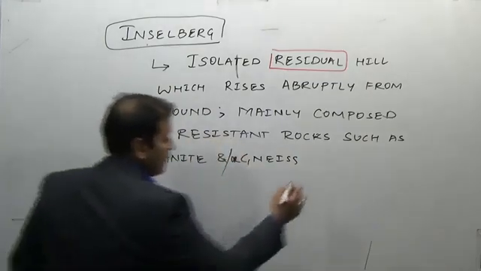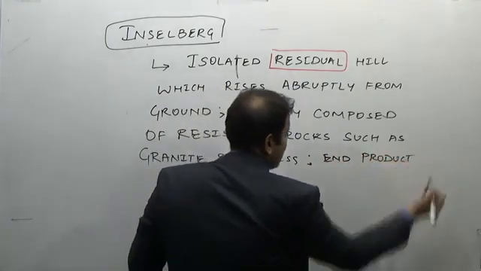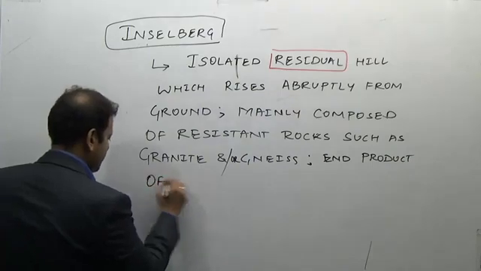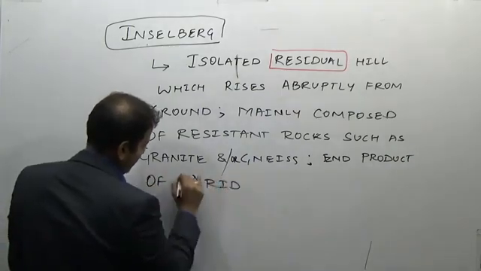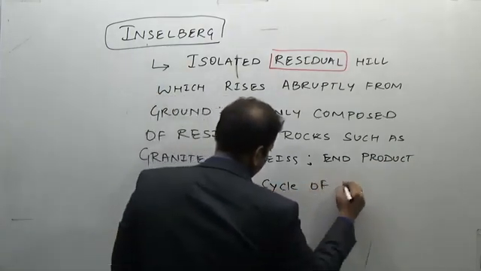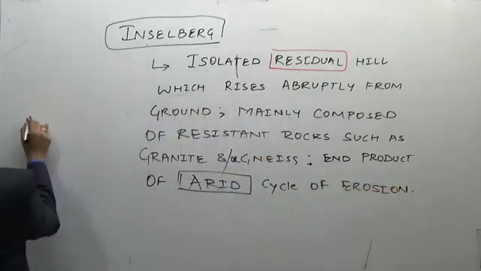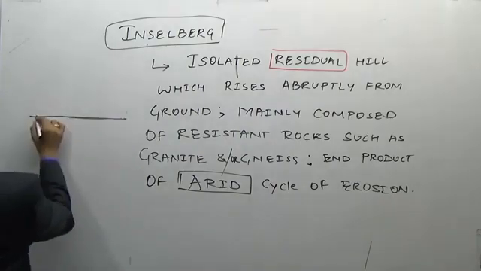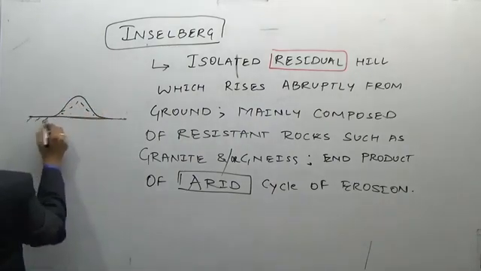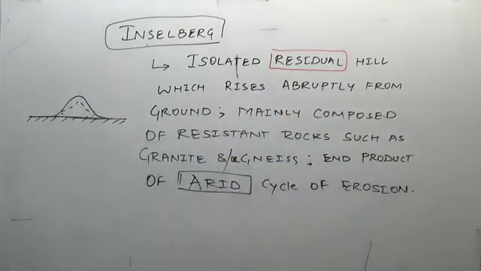It is an end product of which cycle are we doing? The desert cycle, meaning the Aeolian cycle or arid cycle of erosion. This is an end product of an arid cycle of erosion. That is a flat surface but having an isolated hill. Such an isolated hill is known as an Inselberg.